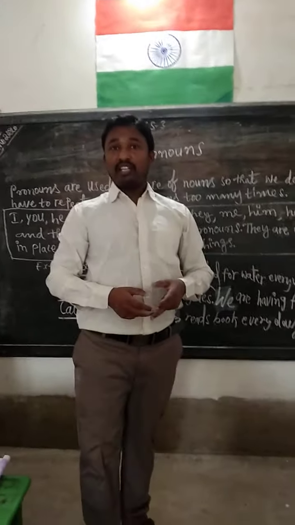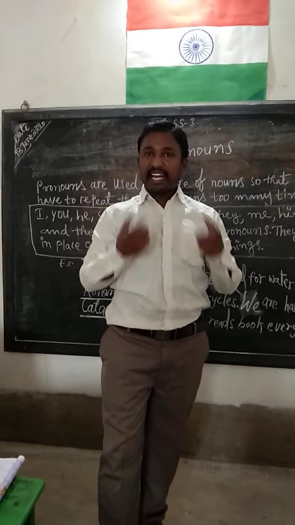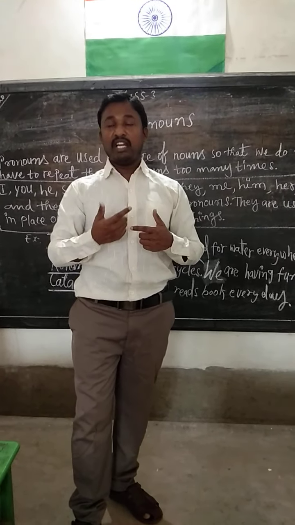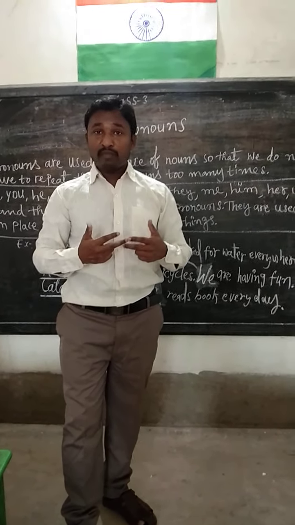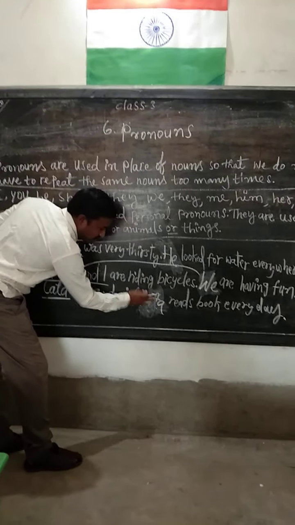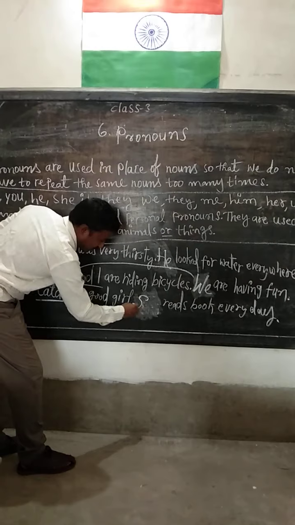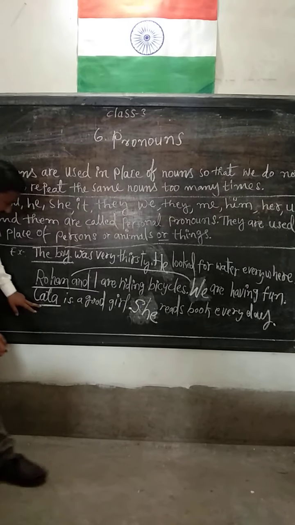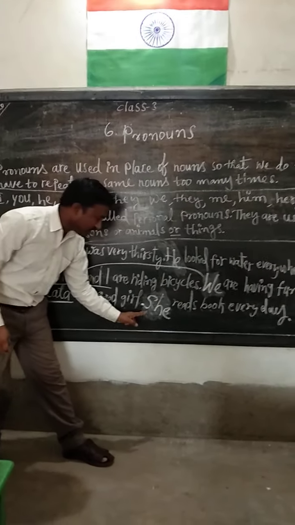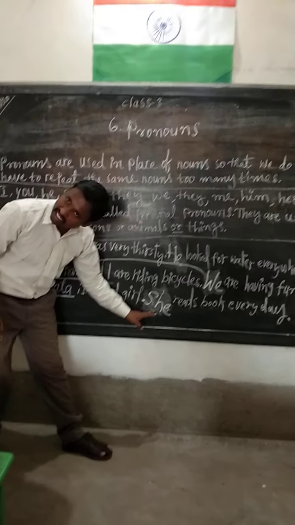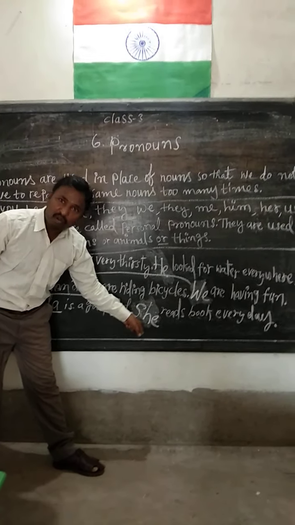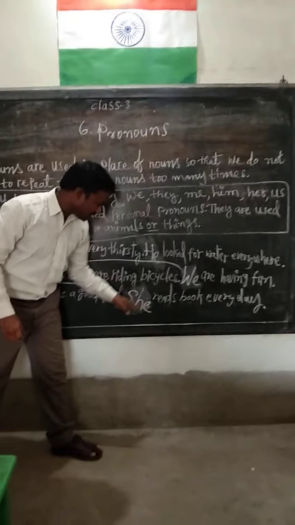Nouns should not be repeated in the sentence, so instead of the noun we use a pronoun. Lata is a good girl. She reads books every day. She means Lata, but in the sentence we write the pronoun.